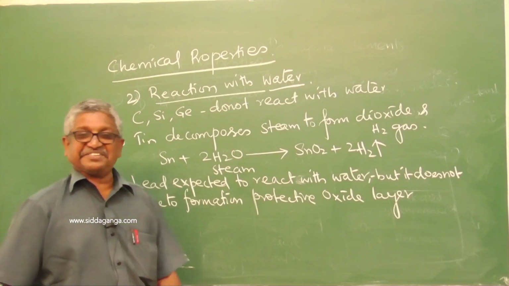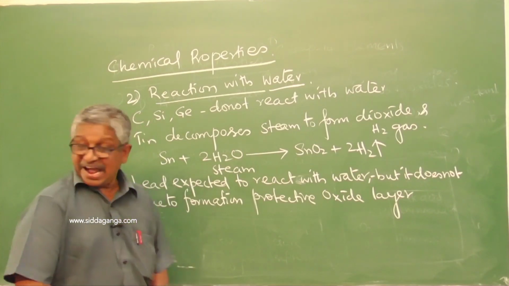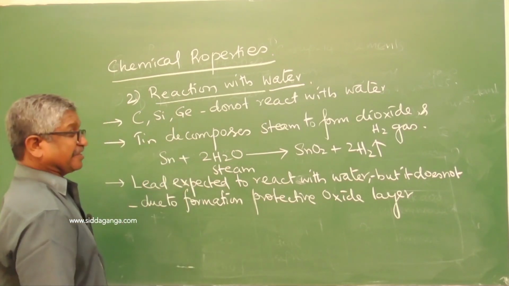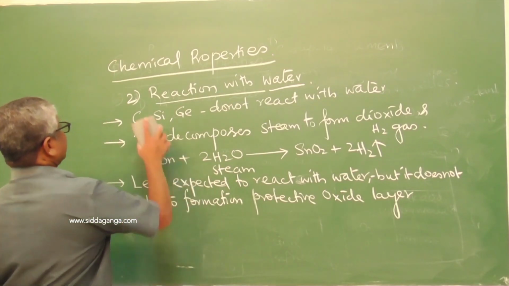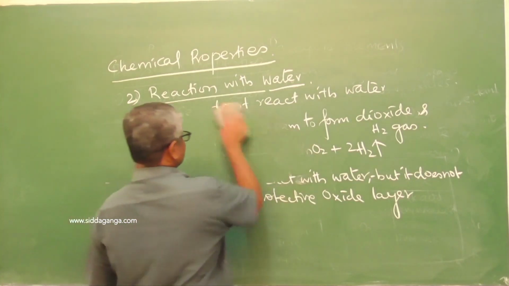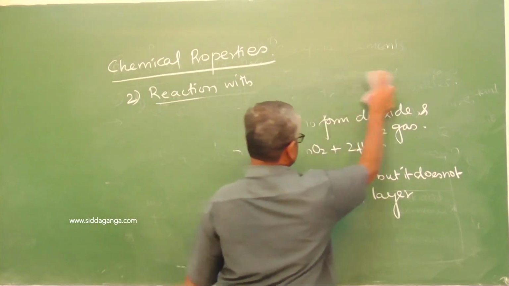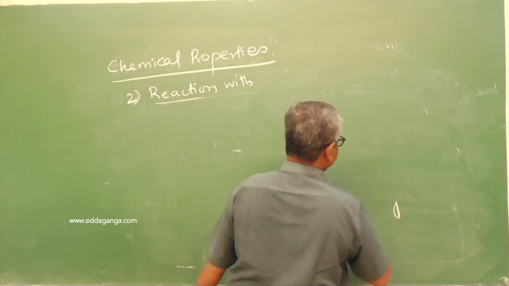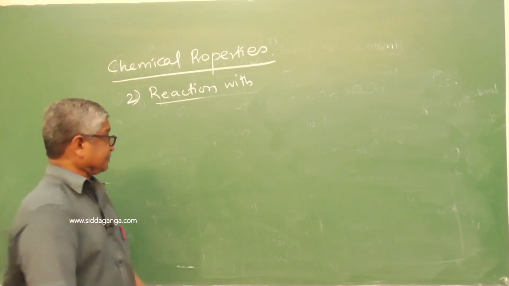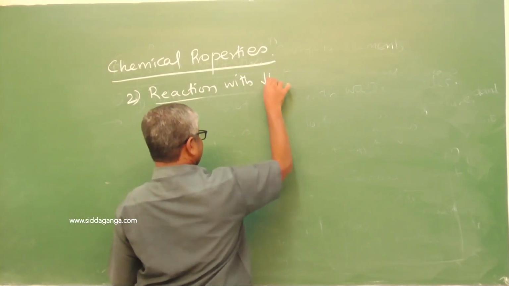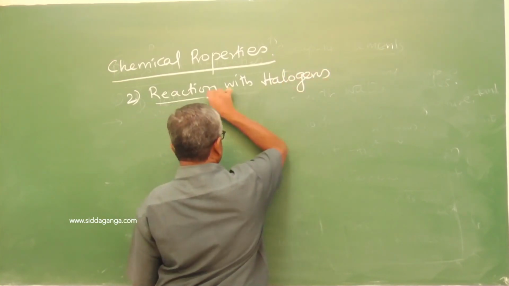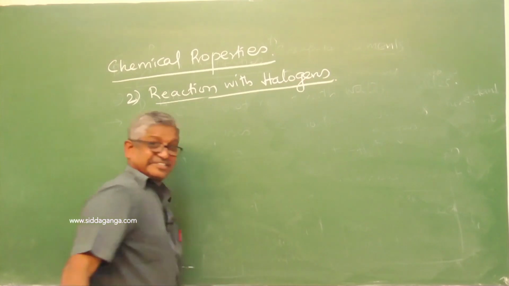Next, reactivity towards halogens. Third chemical property, reaction with halogens.